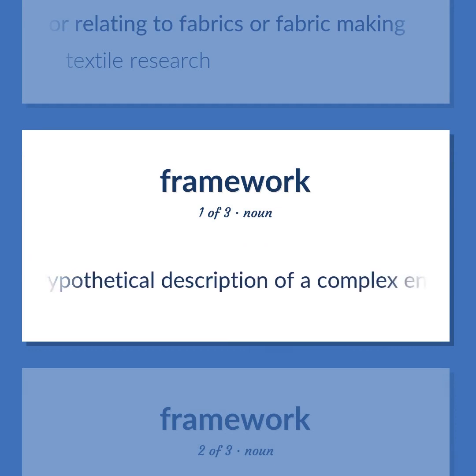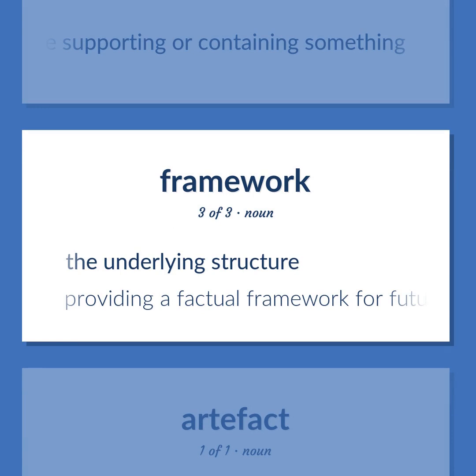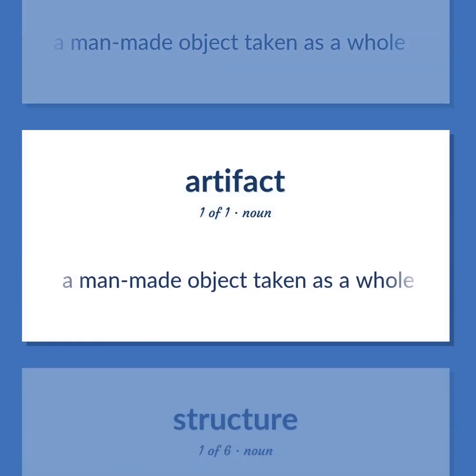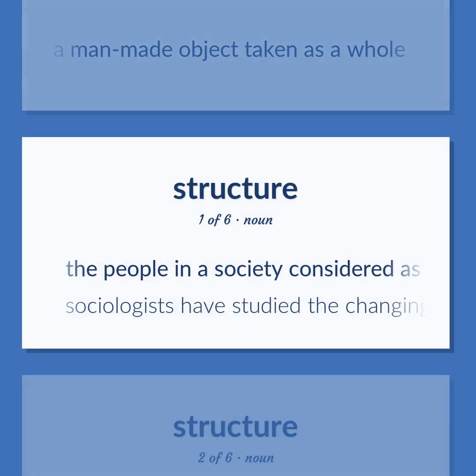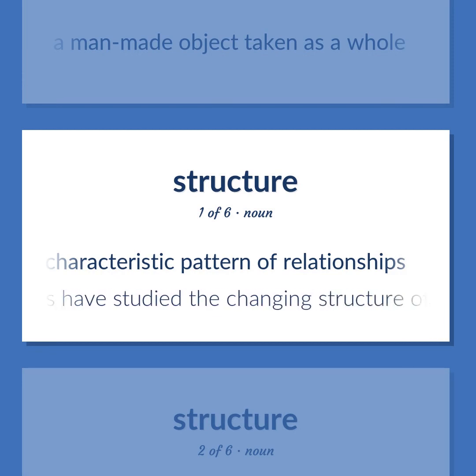A hypothetical description of a complex entity or process. A structure supporting or containing something. The underlying structure. Providing a factual framework for future research. A man-made object taken as a whole. The people in a society considered as a system organized by a characteristic pattern of relationships. Sociologists have studied the changing structure of the family.